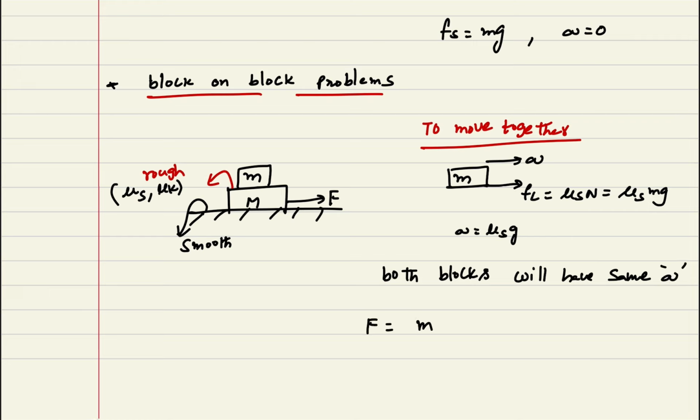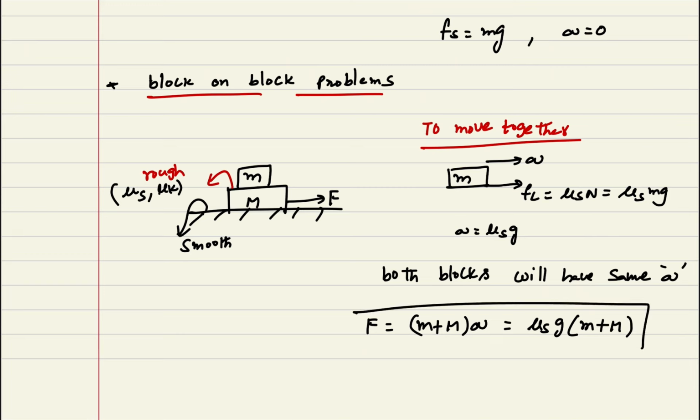Now we can write the net force F is equal to (m plus M) into acceleration A. We can write mu s into g into (small m plus capital M). This is the force applied to move together. Now I am giving the conditions. If F is less than mu s into g into (m plus M), both blocks move together.